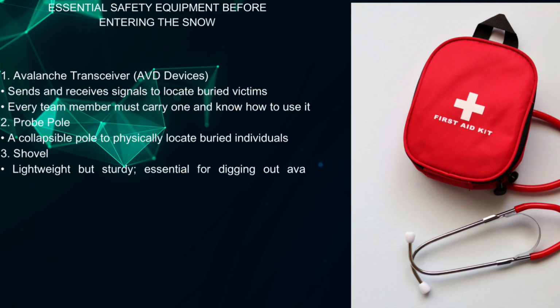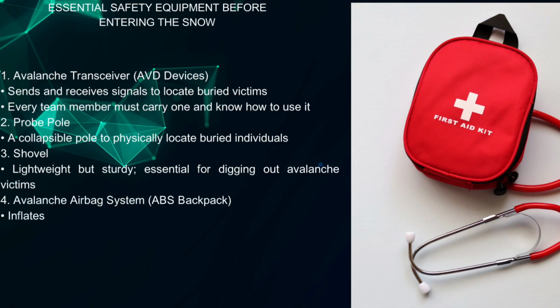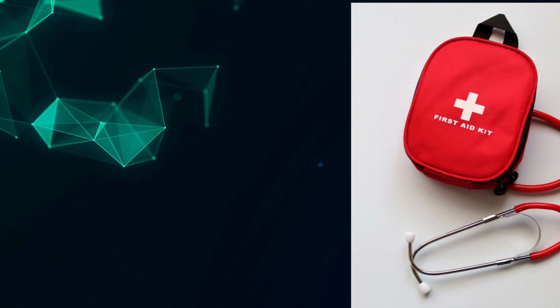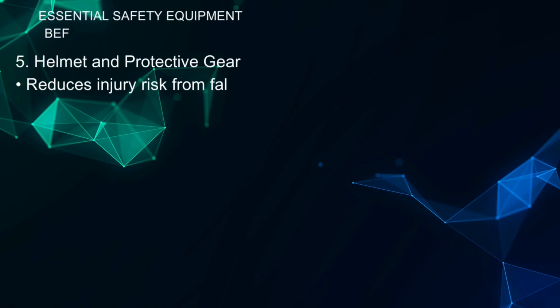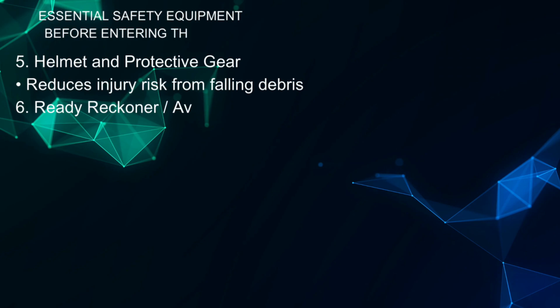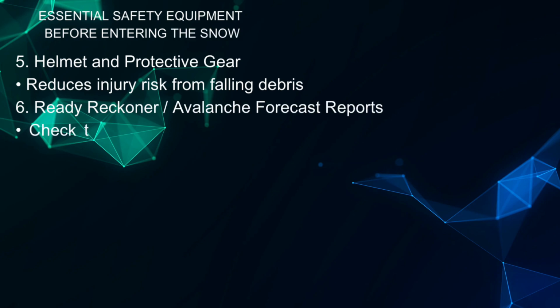4. Avalanche airbag system, ABS backpack, inflates during an avalanche to keep you near the surface. 5. Helmet and protective gear, reduces injury risk from falling debris. 6. Ready Reckoner and avalanche forecast reports. Check the avalanche danger levels before heading out. Follow local weather advisories and avalanche bulletins.